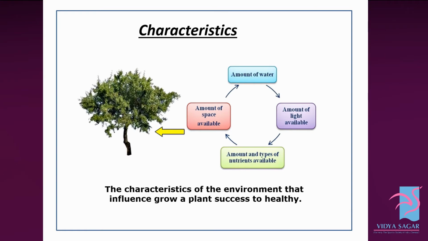The characteristics of the environment that influence the growth and success of a plant are the amount of space available, the amount of water, the amount of light available, and the amount and types of nutrients available.